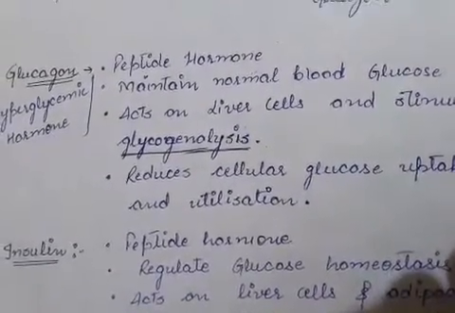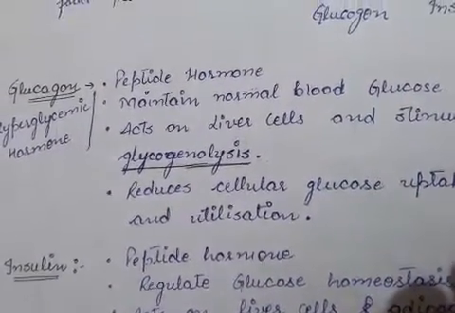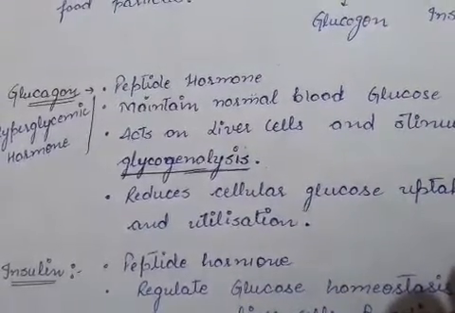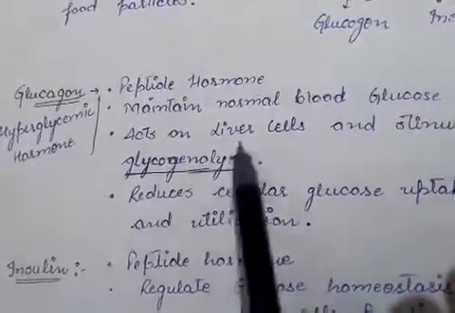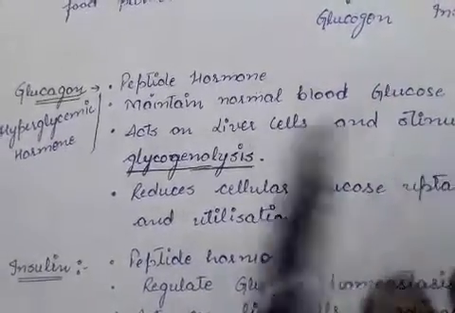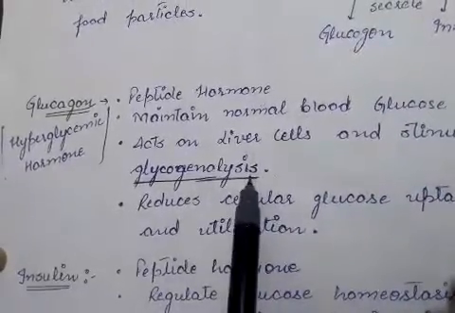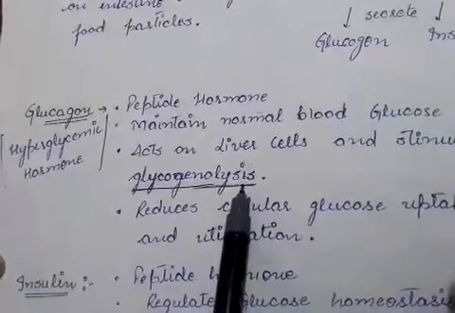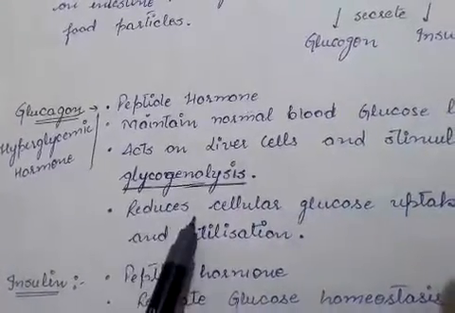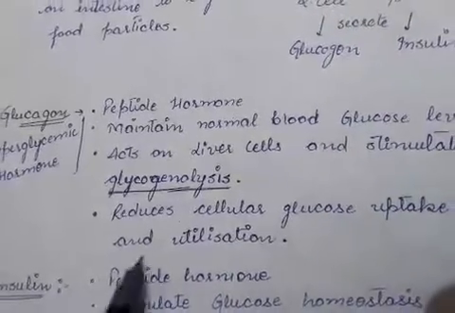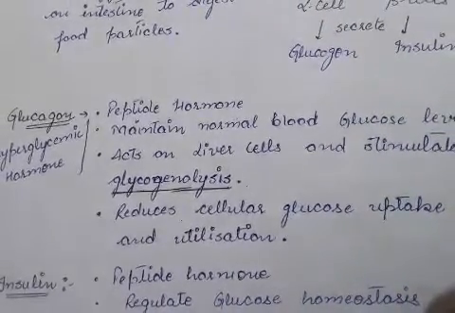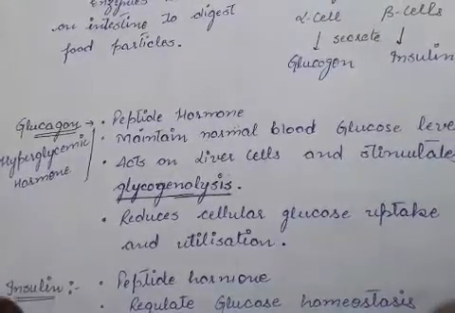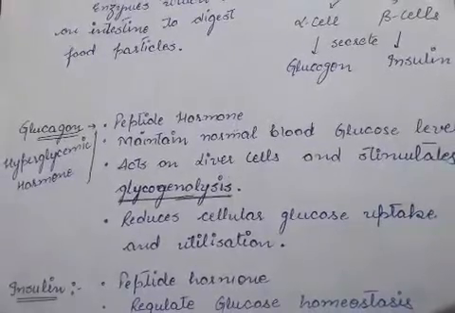And what about glucagon? Glucagon is a peptide type of hormone. It maintains the blood glucose level in the human body. It primarily acts on liver cells and stimulates glycogenolysis. Glycogenolysis means the breakdown of glycogen. It reduces the cellular glucose uptake and utilization. It means it is responsible for increasing the breakdown of glycogen and its conversion into glucose.